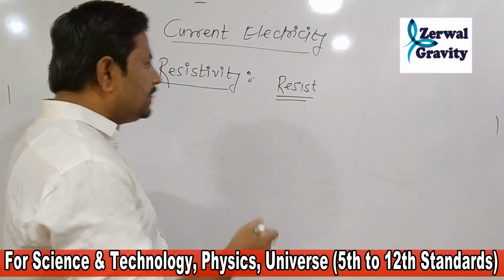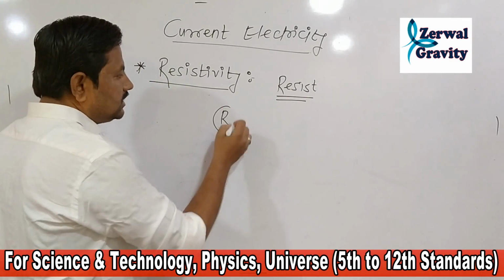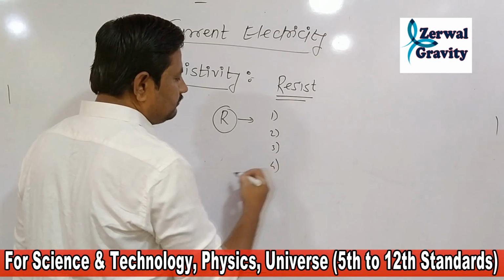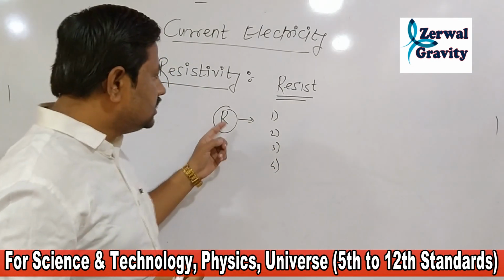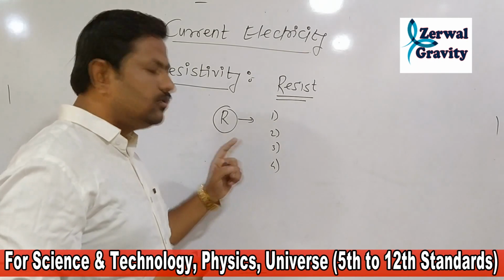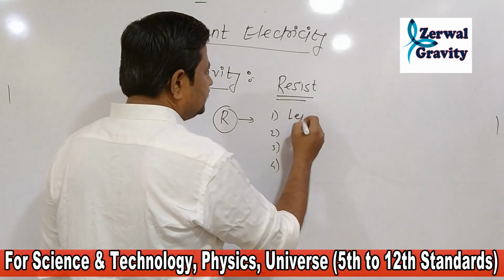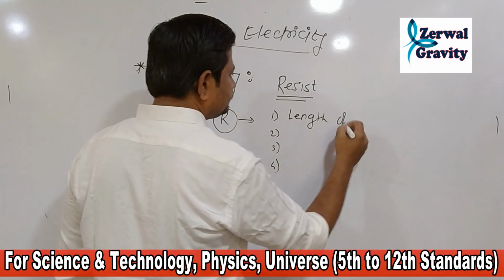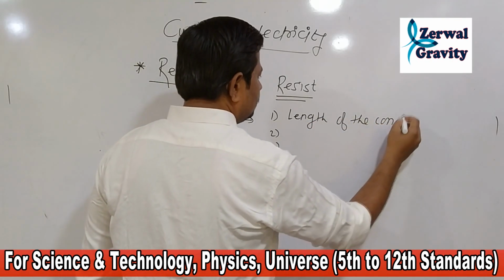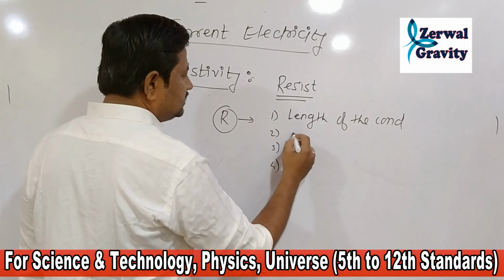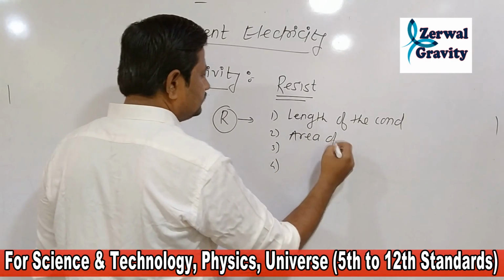Similarly, resistance depends on another four factors. What are those four factors? We will go through the details. Resistance depends on these four factors, and those four factors are: first, the length of the conductor. Then the second one is the area of cross section.